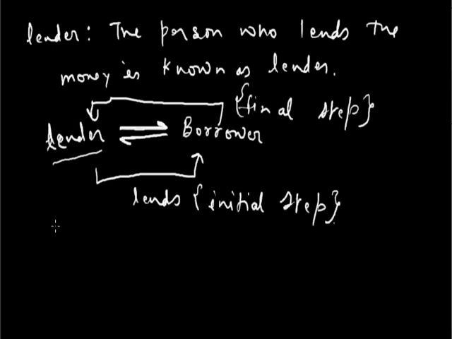The main amount of money is the money which the lender initially lends to the borrower, and the extra amount of money along with the main amount which the borrower pays back to the lender is known as interest. Alright. Now the third term which we have to learn is interest. But before learning about the concept of interest, first we will learn about the concept of principal.